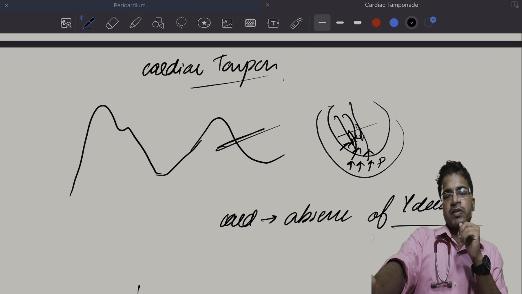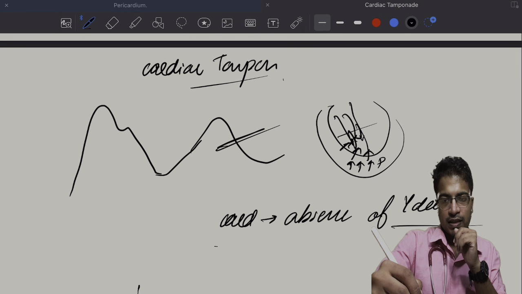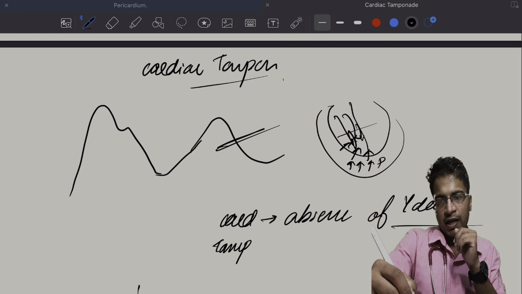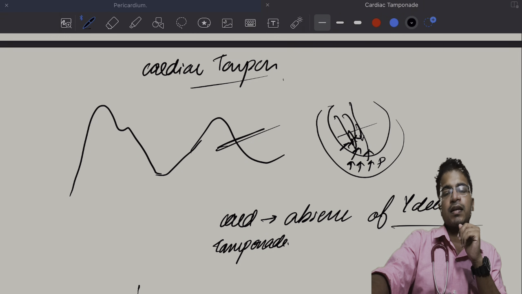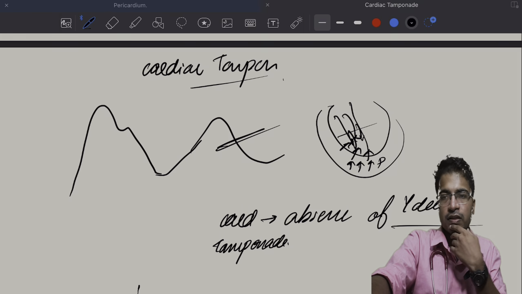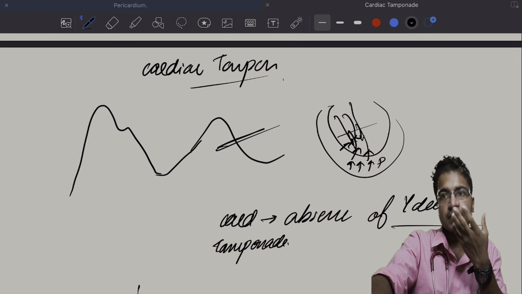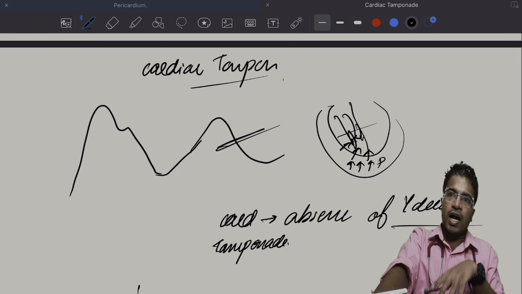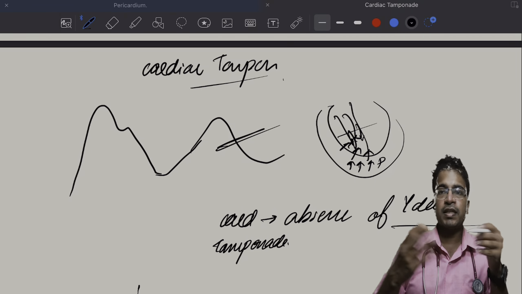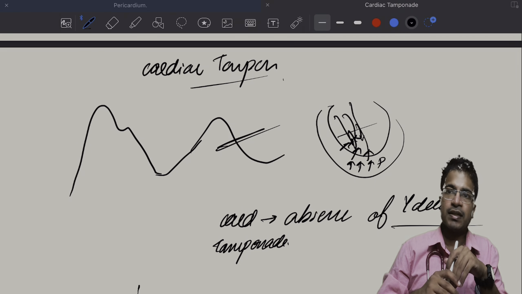The absence of y descent. In cardiac tamponade, there will be absence of y descent. So with this absence of y descent, what will our body do? The heart is a beautiful organ, so it will try to compensate for this impaired filling of the right atrium into the right ventricle.